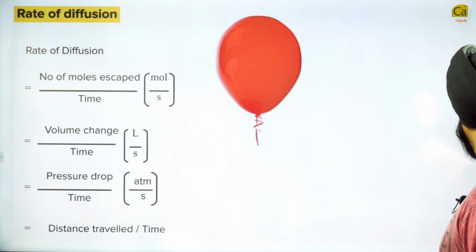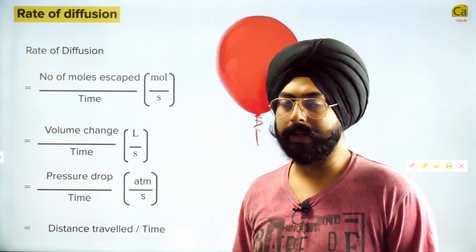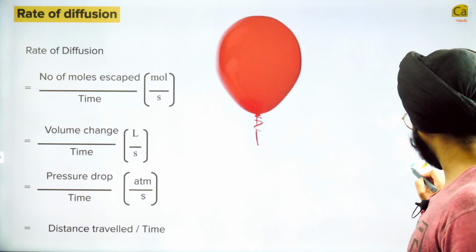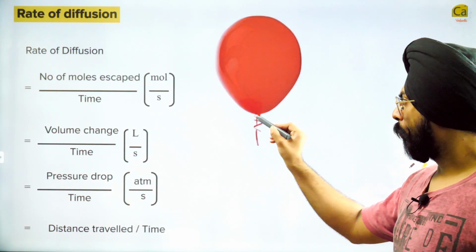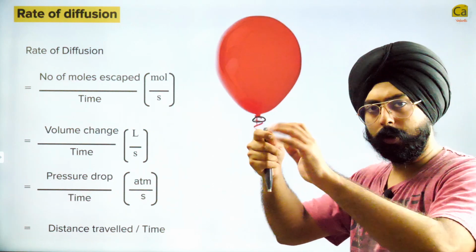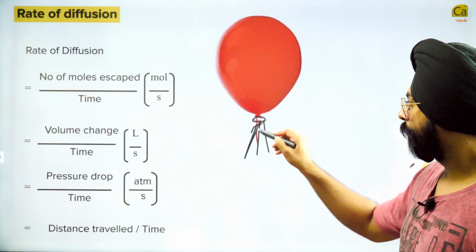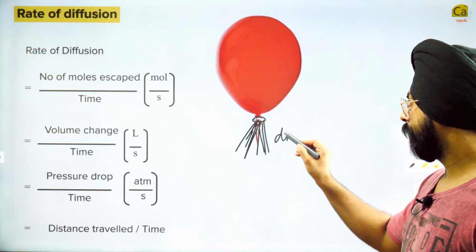I am pretty sure every one of us has seen and dealt with a balloon. Assume that you open up this balloon. You opened up the balloon. So air will now start leaking out of the balloon. What is this? This is just diffusion, isn't it?